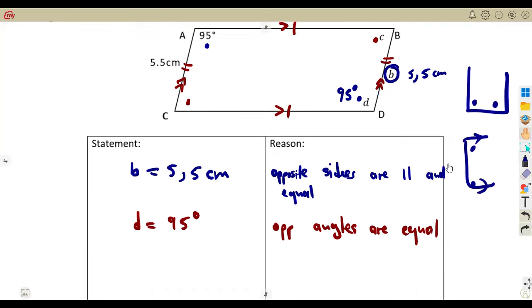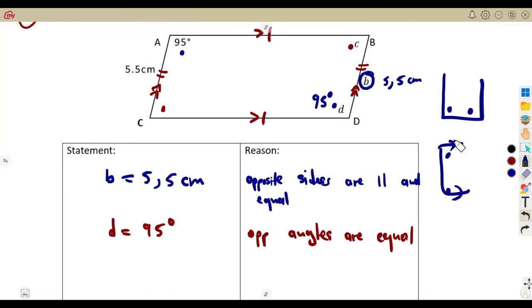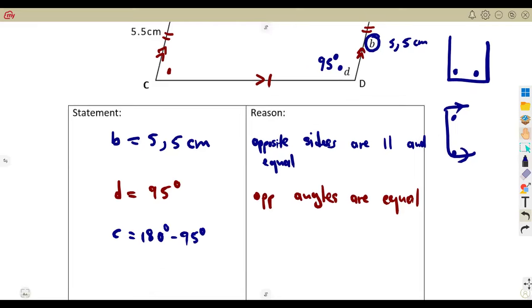So you're going to use the co-interior angles in any case, whether AB is parallel to CD, or AC is parallel to BD. All right, so angle C is simply 180 degrees minus 95. If we are given one angle, we subtract it from 180 degrees. So it gives us 85 degrees.